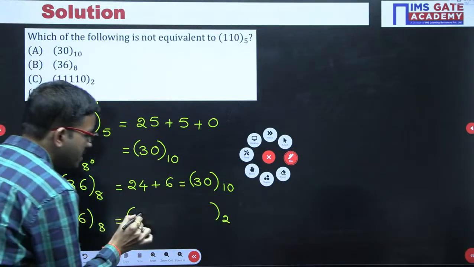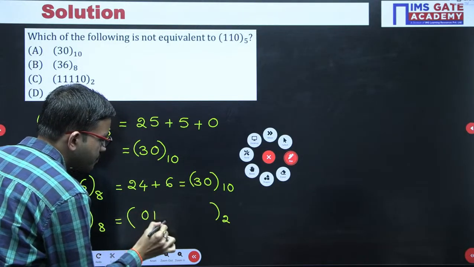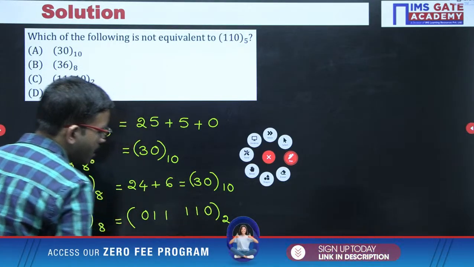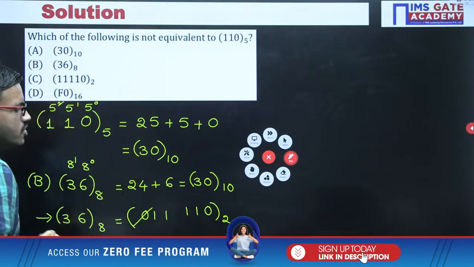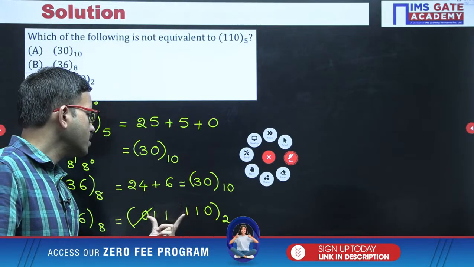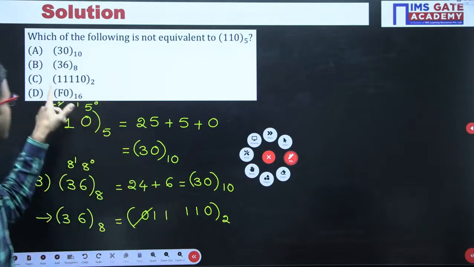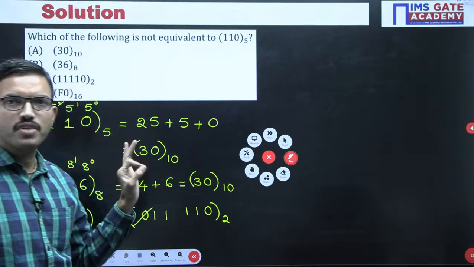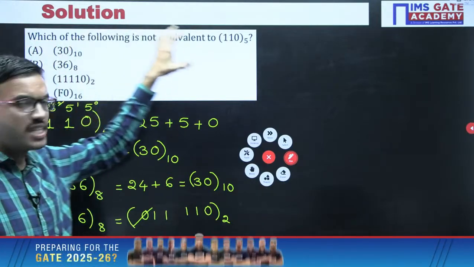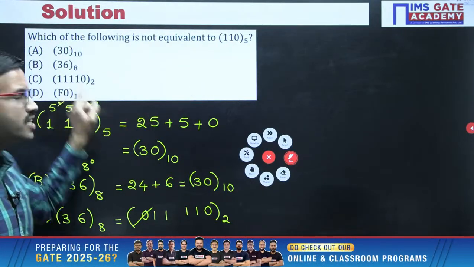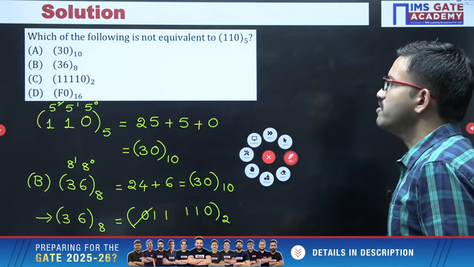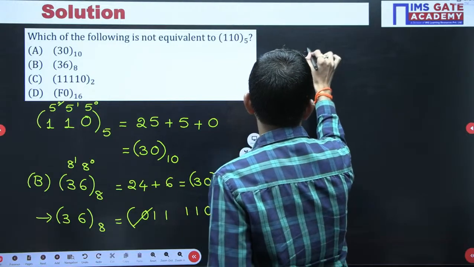3 we can represent as 0 1 1. Then 6 we can represent as 1 1 0. The leftmost bit 0 is insignificant, we can neglect it. Then you have four 1s and then 0. So option A, option B, option C are all equivalent for the given number. That means straight away we can choose D as the correct answer for this question.